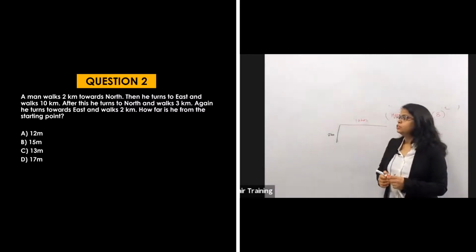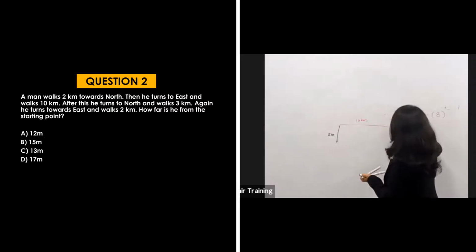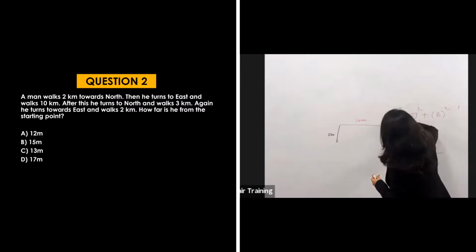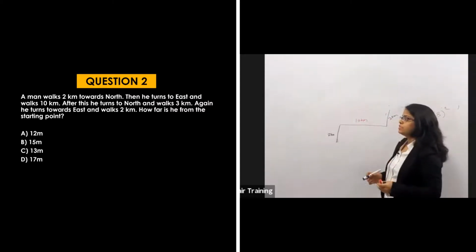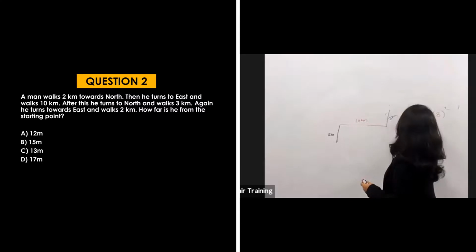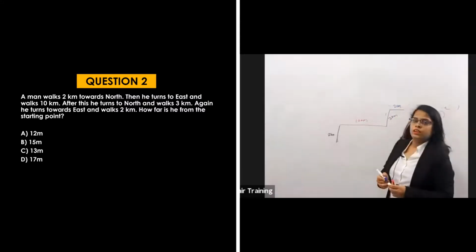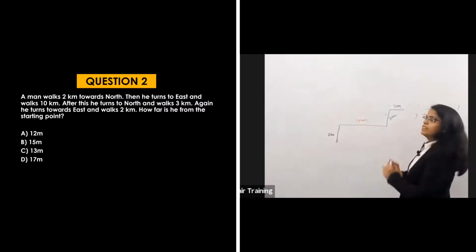After this, he turned to the north and walks 3 kilometers. And again he turns towards east and walks 2 kilometers. Okay, and how far is he from the starting point? This is your given data.